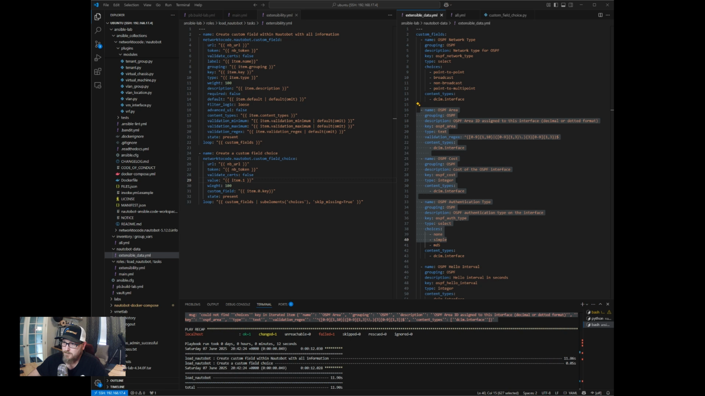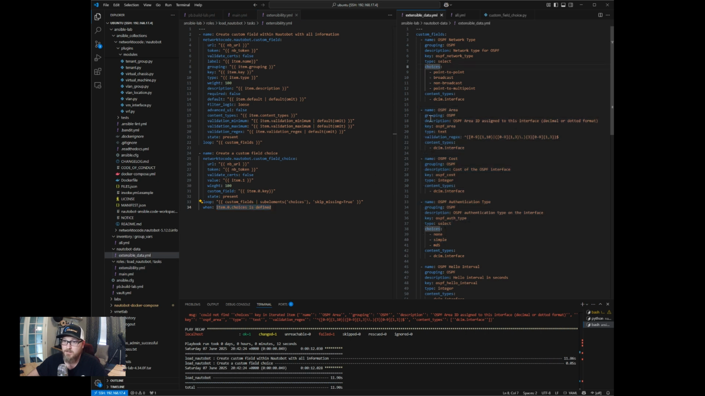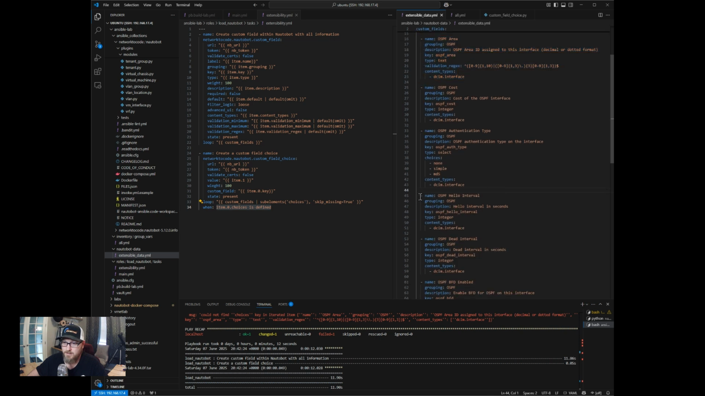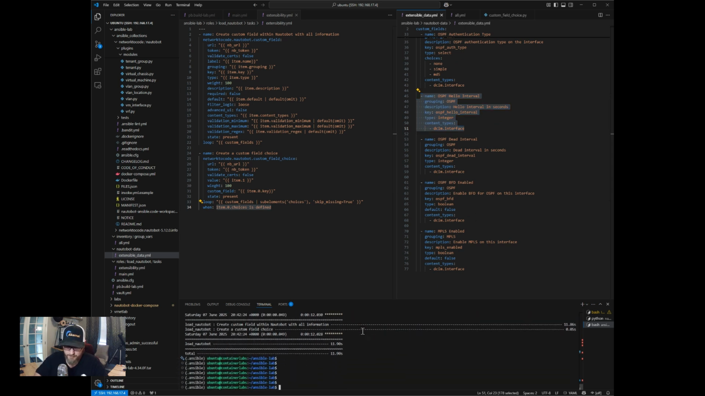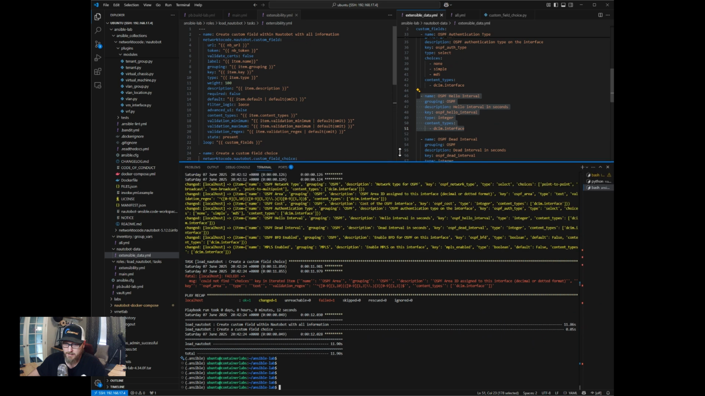Let's do that. So I think what we want to do here is add this when statement. We want to say item 0 choices is defined. So there we go. Now that we have this evaluation added here, it's going to basically skip these guys without choices as a key defined in the data. So let's run this again.